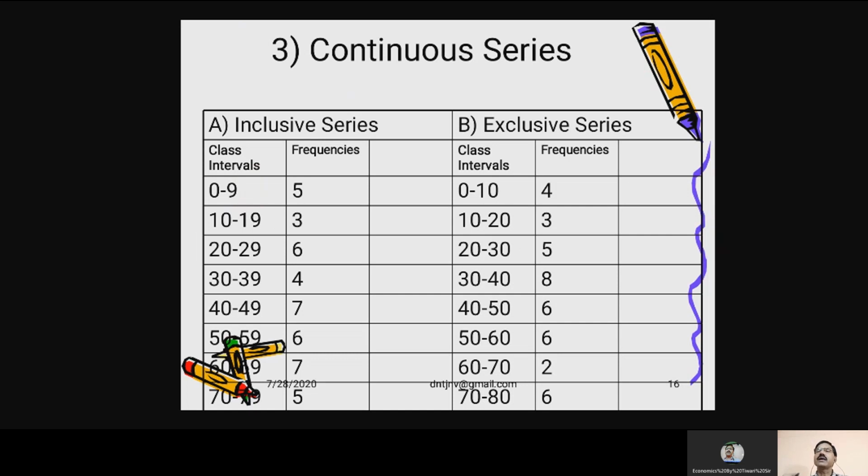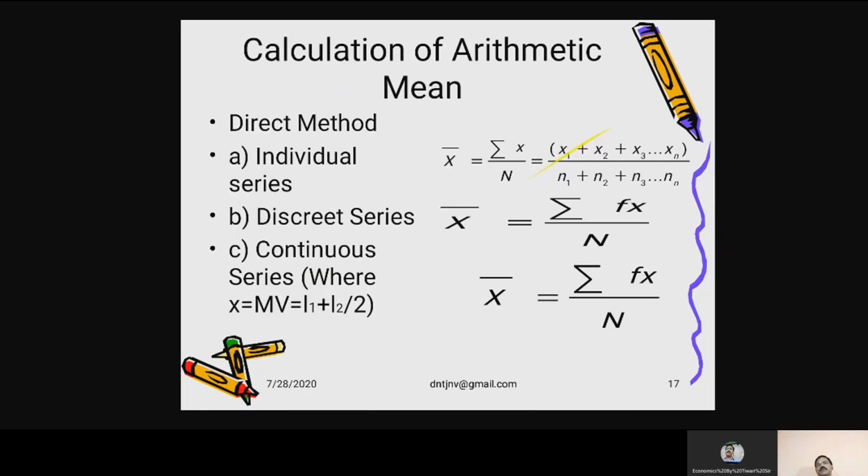If extremes are excluded, say 0 to 10, 10 is excluded, then 10 to 20, 20 is excluded, and in 20 to 30, 30 is excluded. So if the extreme value of the group is not the part of that group, it will be known as exclusive series. Here 10 is excluded, 20 is excluded, 30 is excluded. In inclusive, 9 is included, 19 is included, 29 is included. So this is called exclusive or inclusive series.